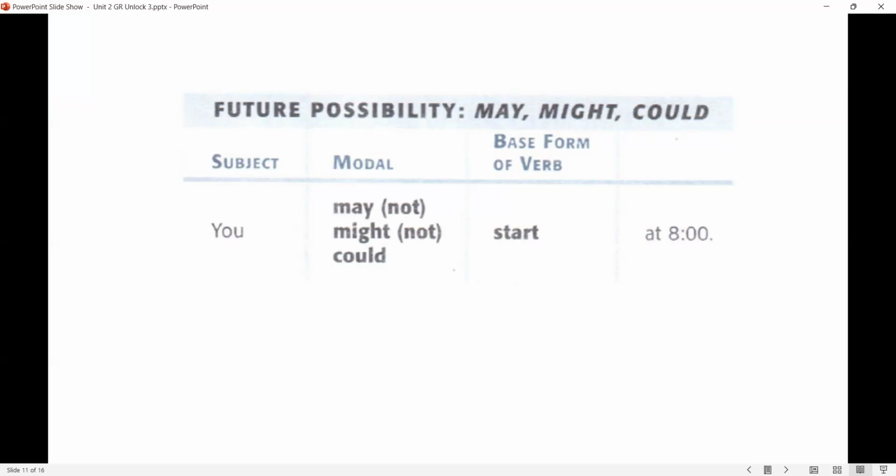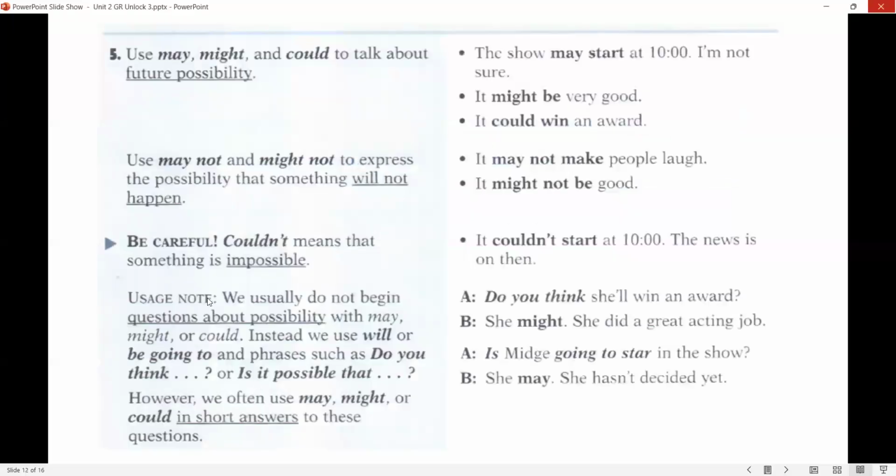And the negative forms, you can add not. But in order to talk about negative possibility in future, pay attention. You can use may not and might not. Don't use could not, all right, to talk about future possibility. Use may, might, and could to talk about future possibility. Okay, let's read the examples.